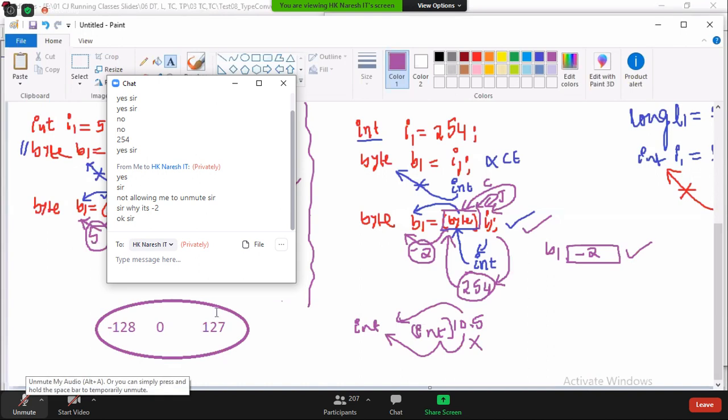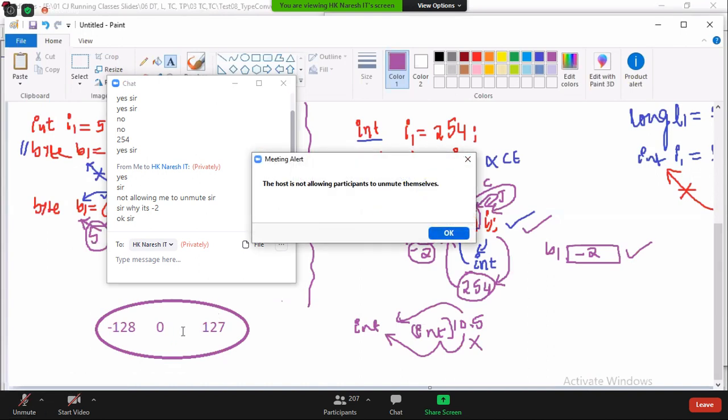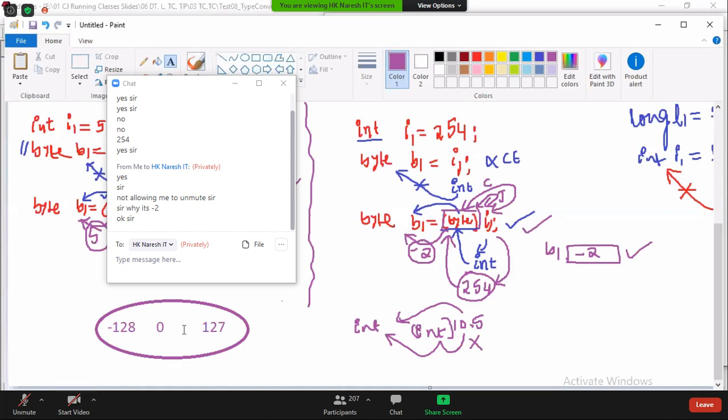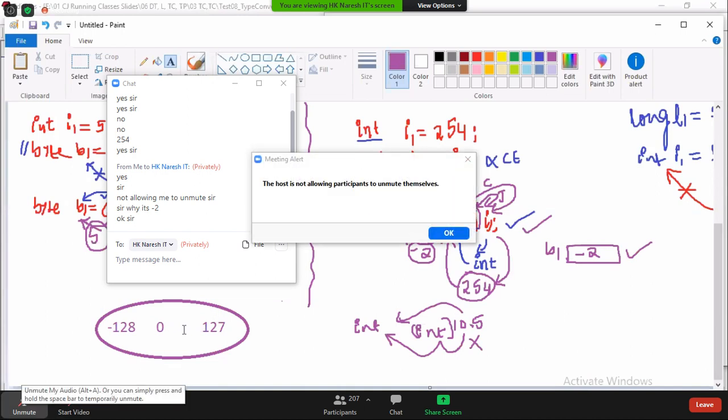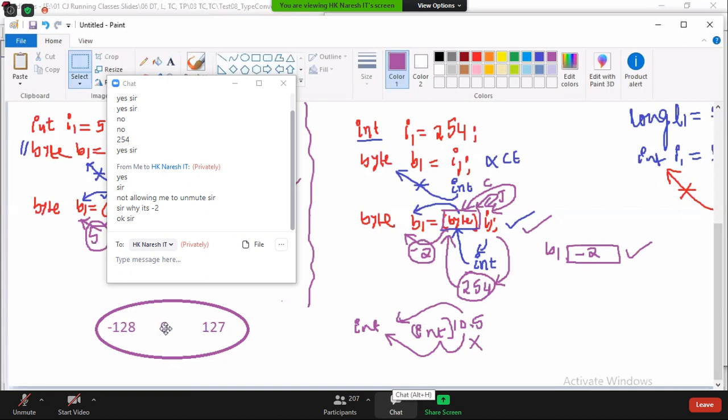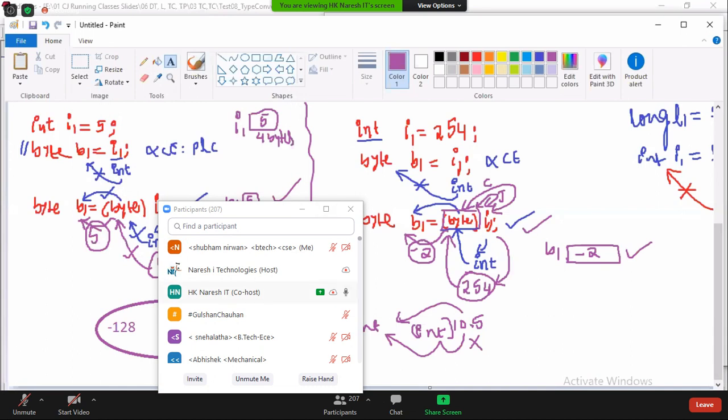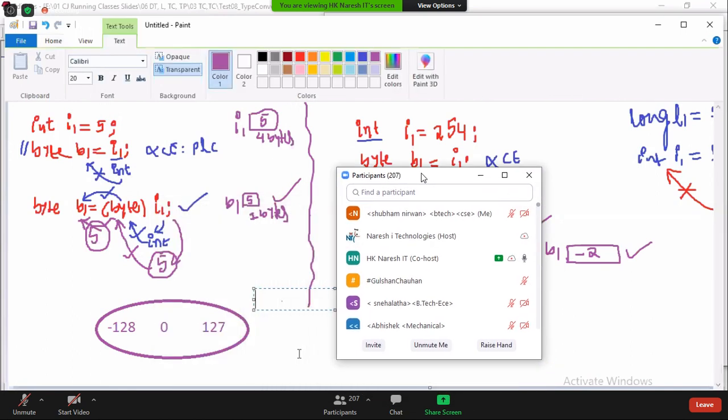Is it a compilation time or execution time? It is execution time formula. At compilation time, there is no formula, just verifying the type only. At execution time, the cast operator will take the source value, and the result is nothing but the source value. What source value are you giving?